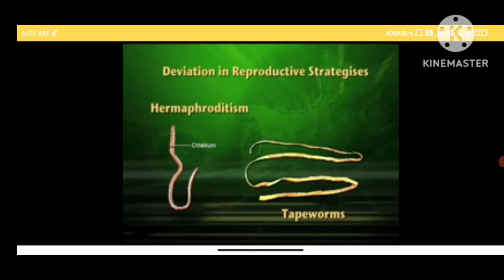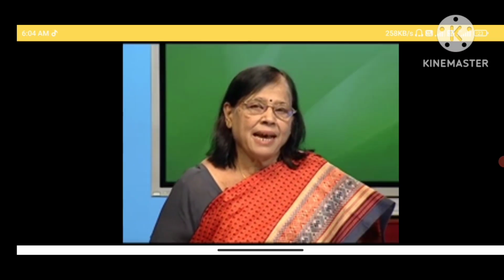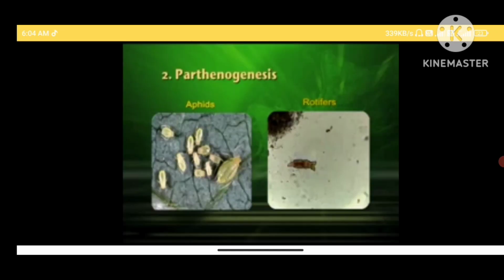Coming back to earthworm, it is an example of hermaphrodite, and tapeworm, which we sometimes have in our alimentary canal, is another example of hermaphroditism. In case of tapeworm, it is made up of many segments and each segment is full individual having testis and ovary.